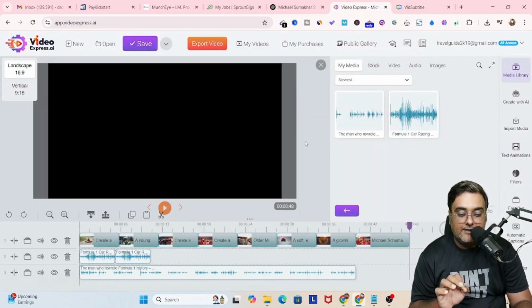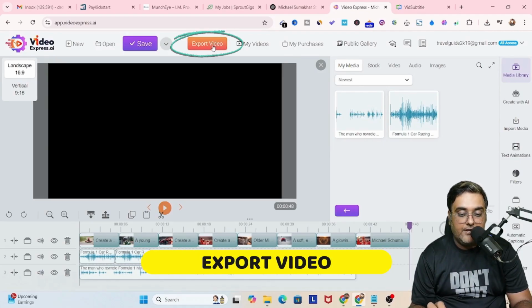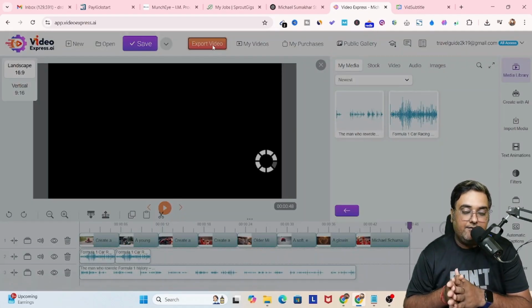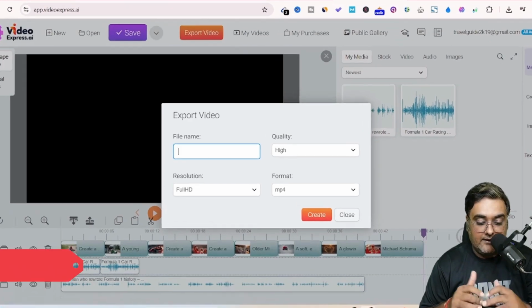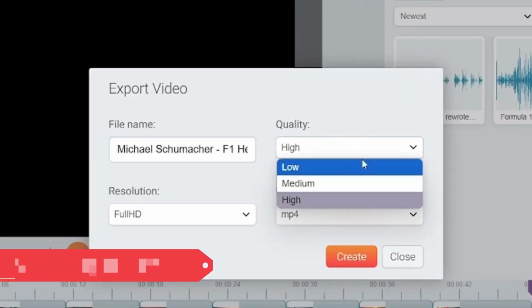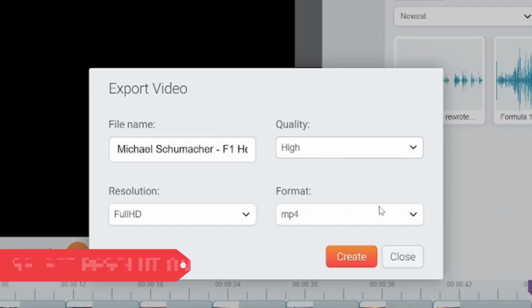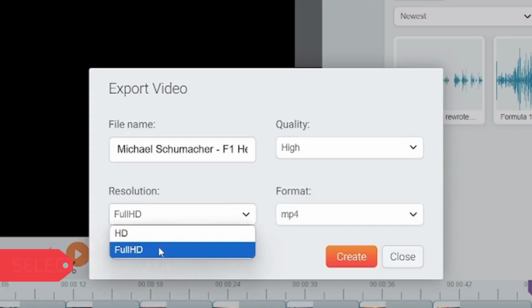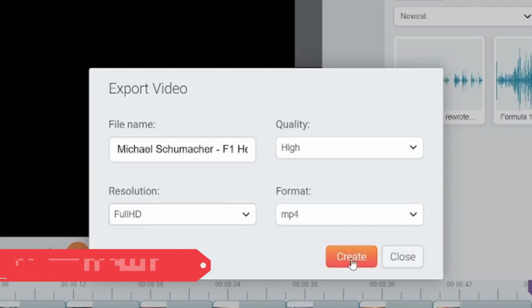So right within Video Express AI we have this video. So what we can do is that we can click on export video over here, so that this comes under the Video Express AI videos. So let's give it a file name. Let's select the quality, right, high, medium, or low, and then let's select the resolution to be full HD and the format MP4, and click on create.